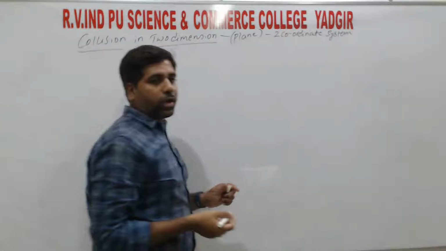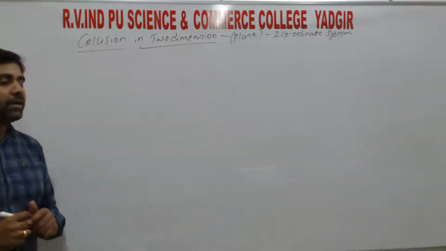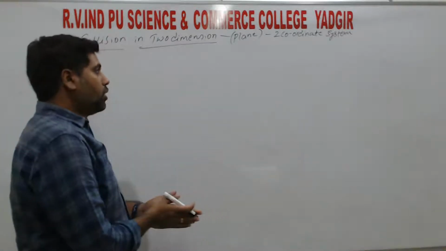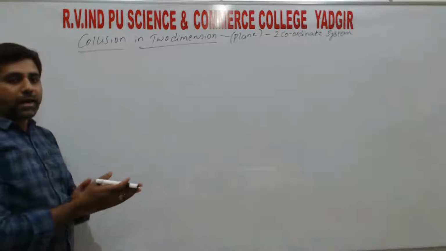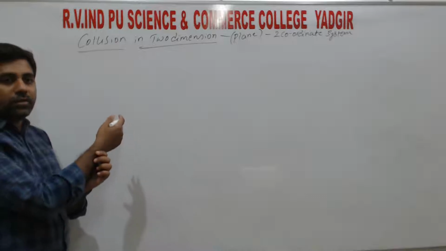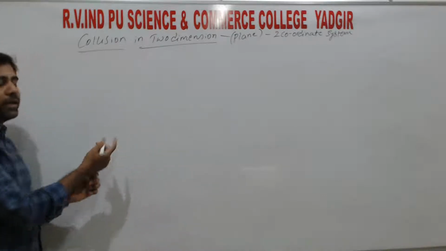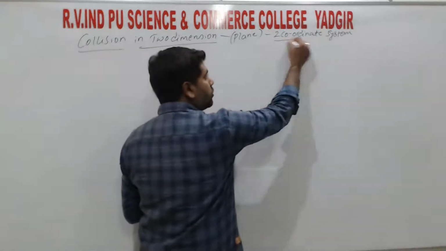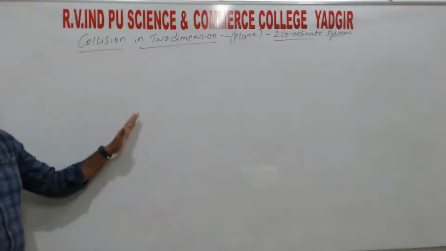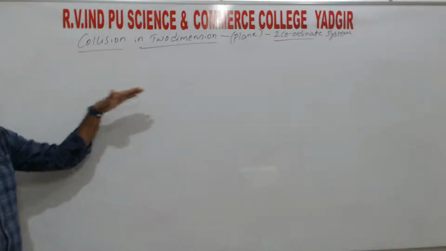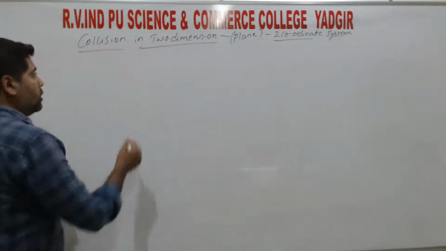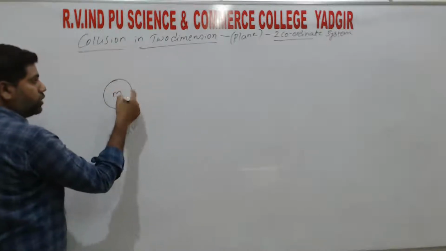It can be any plane, either xy, yz or zx plane. Here there is no definition, there is a direct relation. Here also conservation of linear momentum and conservation of kinetic energy both hold, but here we use two coordinate systems. That means two velocities in two different directions. Along horizontal there is velocity, along vertical there is velocity. In the same way we get momentum along horizontal and along vertical, right?